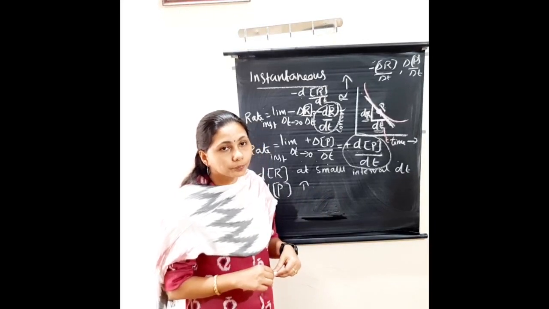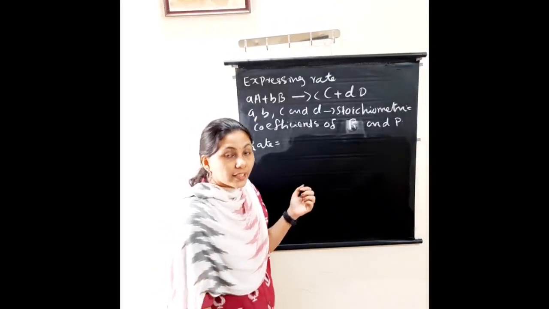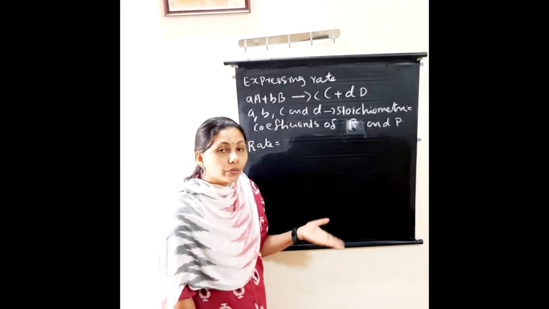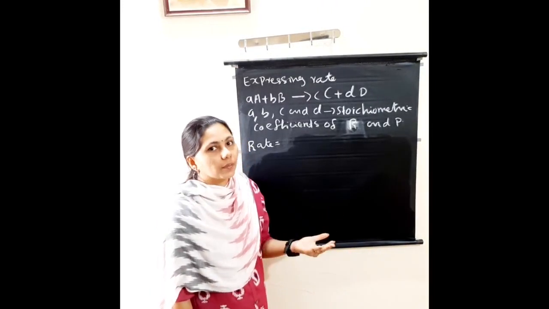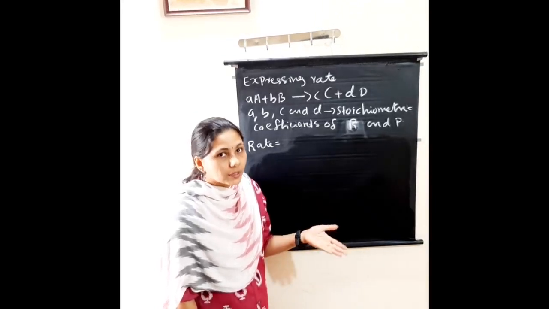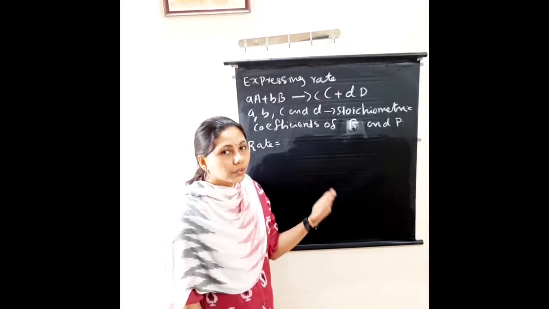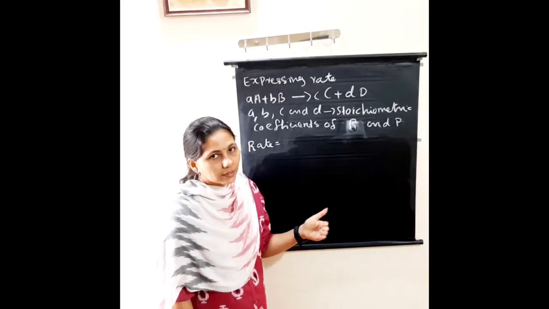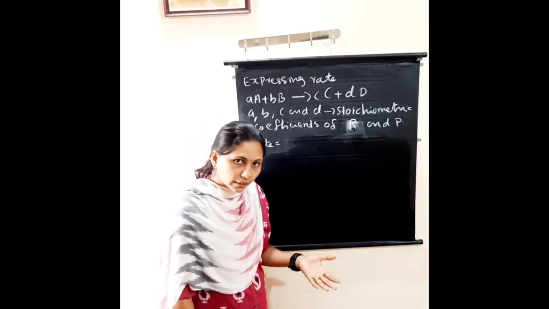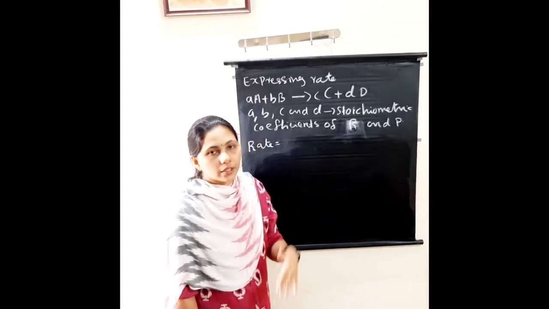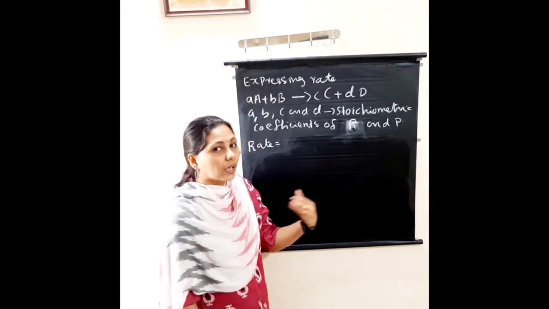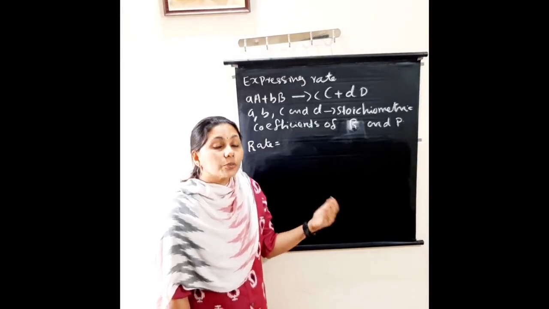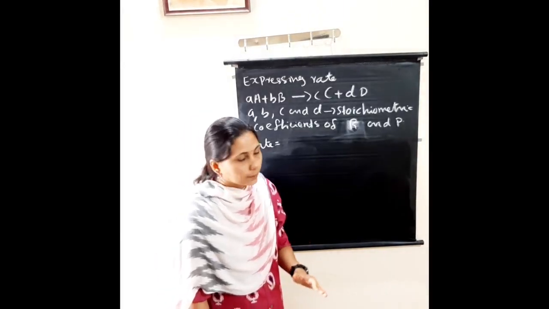Clear, all of you? Next is expressing the rate of a reaction in terms of reactants and products. Taking examples, how we can write. Now simply we wrote minus delta R divided by delta T for reactants, and for products delta P divided by delta T. So how can we apply that, expressing the rate in terms of reactants and products?